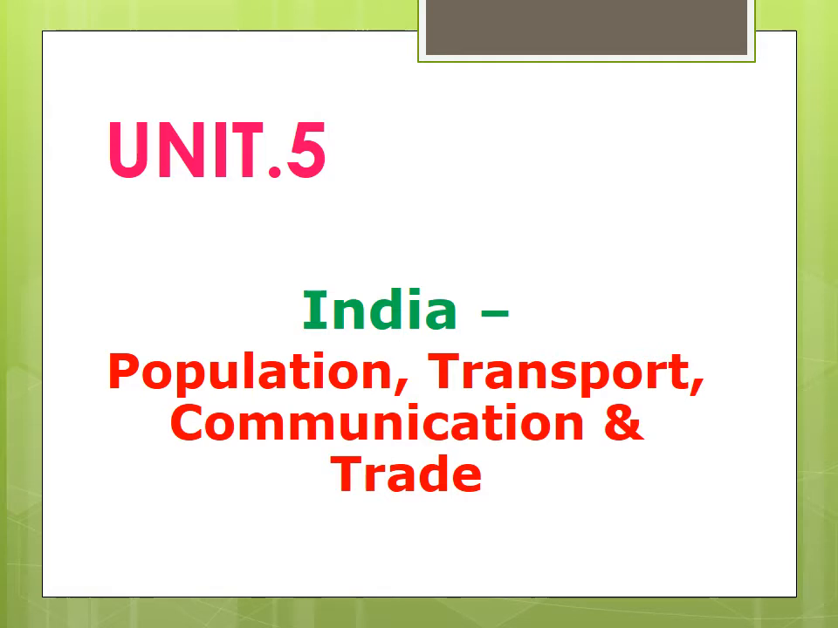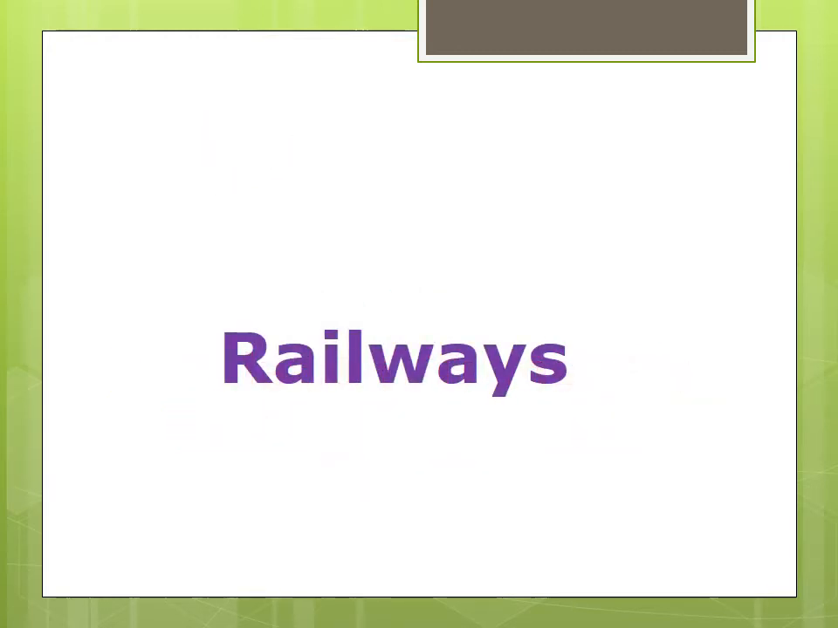Okay, let's start our social science class. In Unit 5, we have seen the roadways. Many types of roads are there, and where they start and the length of the roads, we have seen. Today we are going to see the railways. Okay, trains. How many of you have travelled by train?